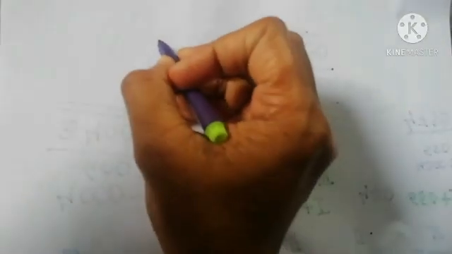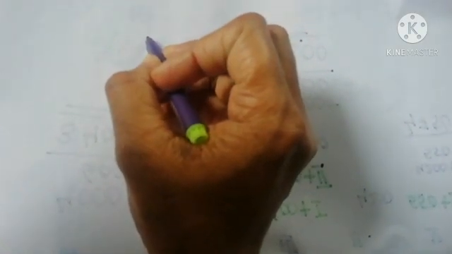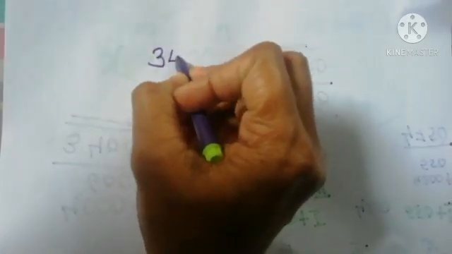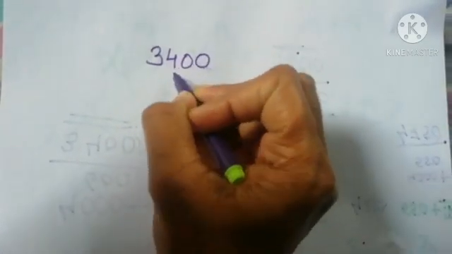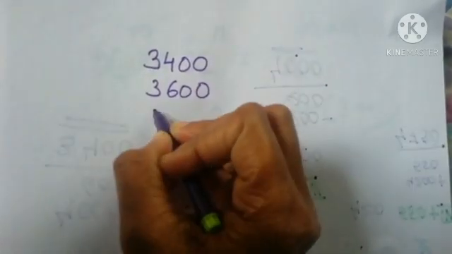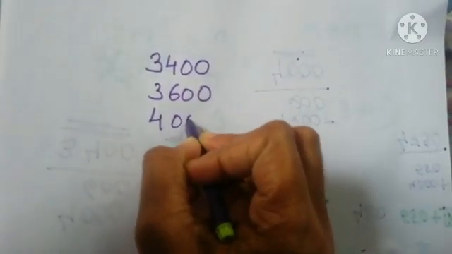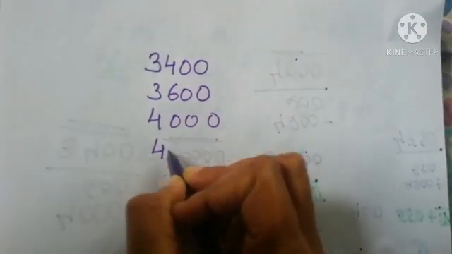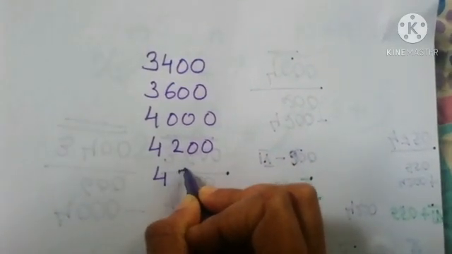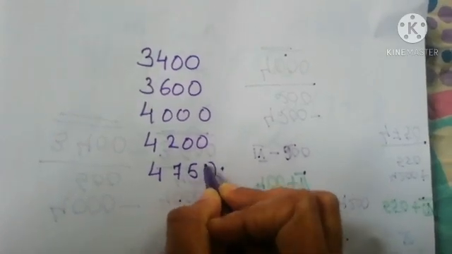Here we need to find out the total amount raised for the development fund. In order to find the total, we want to add all the amounts in each group. Group 1 has 3,400, second group 3,600, and third group 4,000, fourth one 4,200, and the fifth group 4,750.